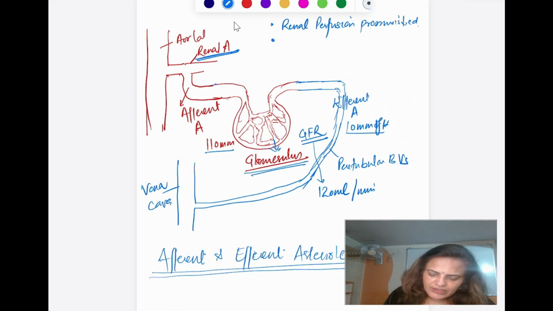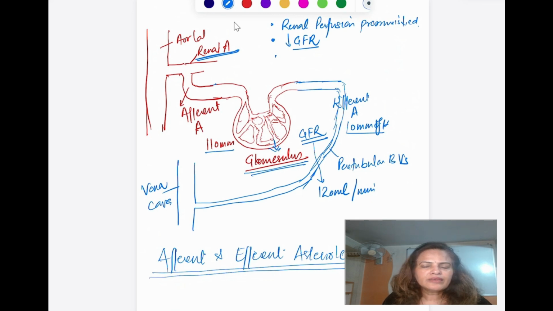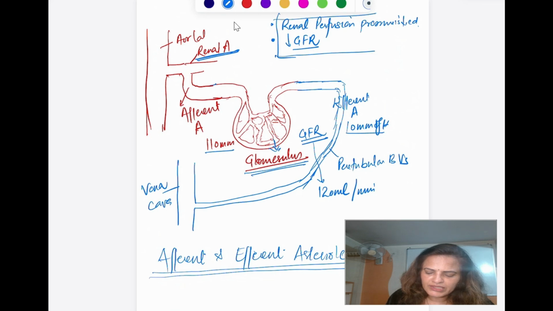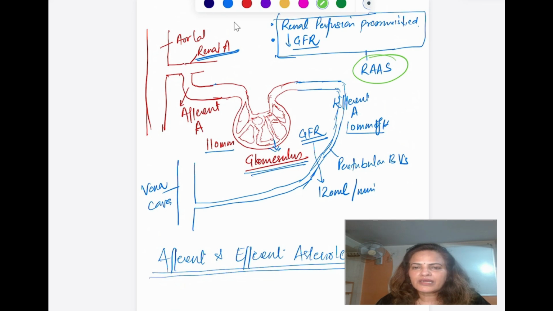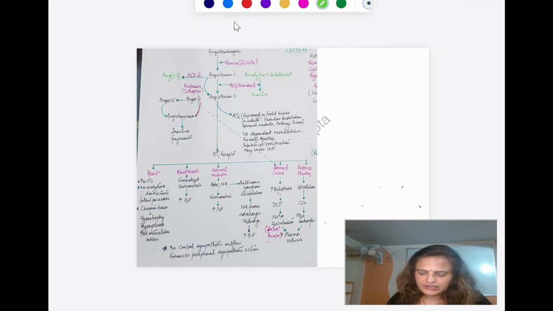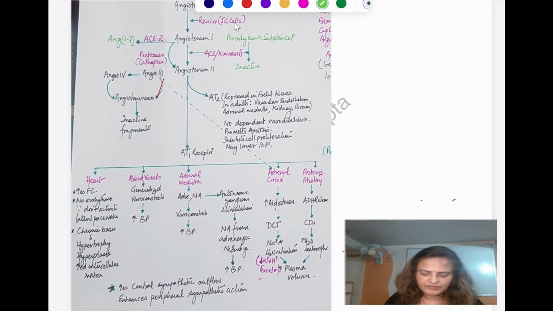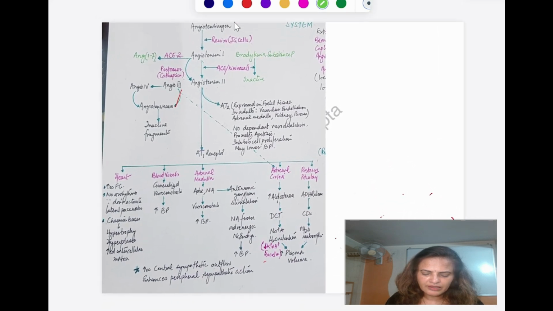Now if this is decreased, then what will happen? There will be decreased GFR, decreased renal perfusion. Because of the decreased renal perfusion, one of the important systems of the body which is going to take care of that gets activated. Which system? It is the RAAS. This system gets activated. I have covered the RAAS in detail in another video, so the link will be given in the description box. If you haven't watched that video, you can go and watch it.